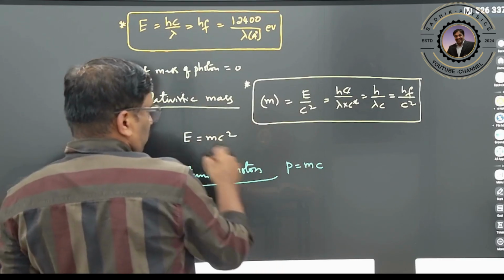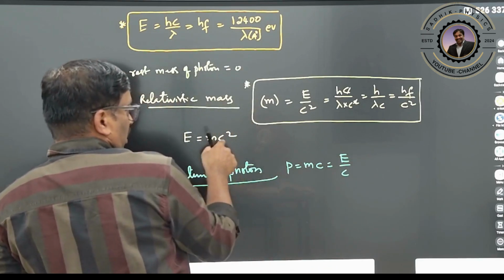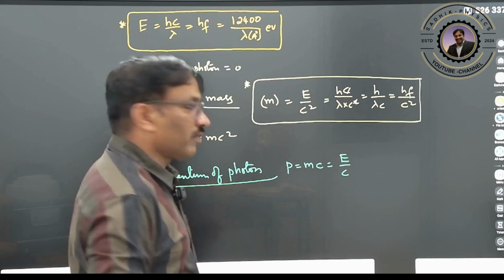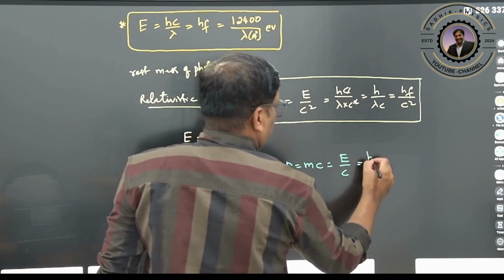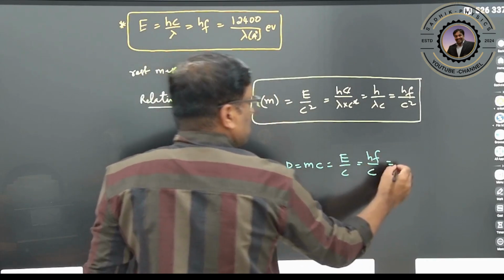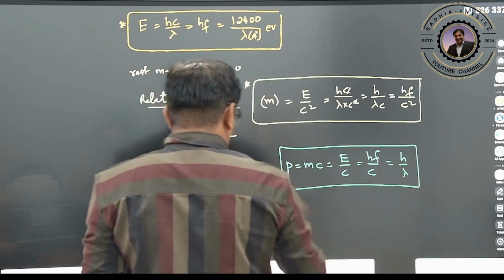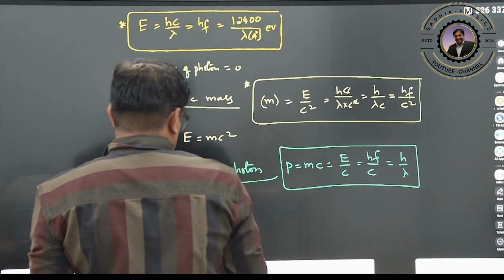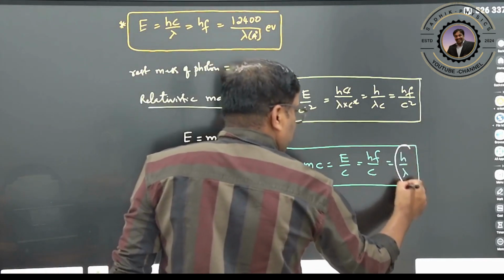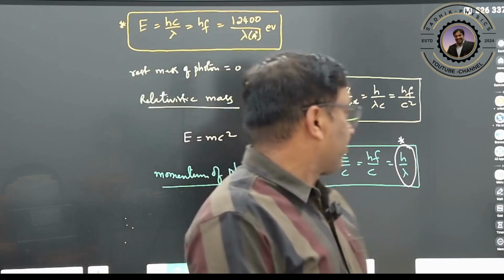So you can write energy by c, or h into frequency by c, or hc by lambda c, where c cancels, therefore h by lambda. This is the most important formula: the momentum of the photon. We already studied this in the de Broglie hypothesis.